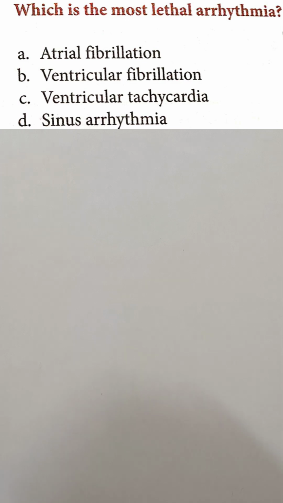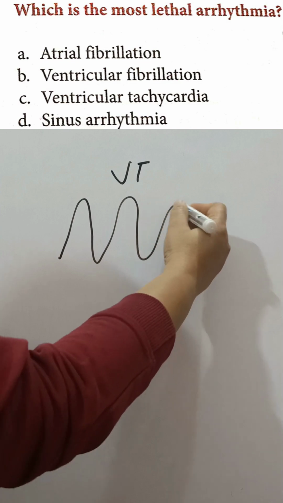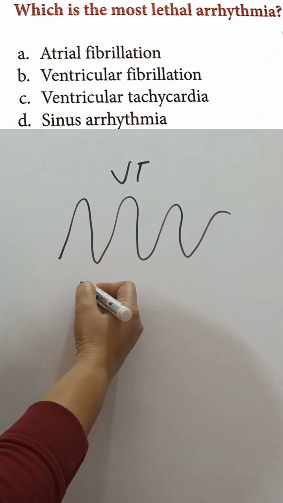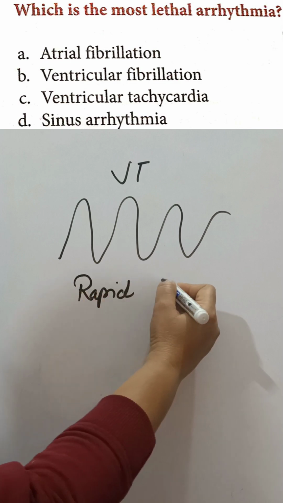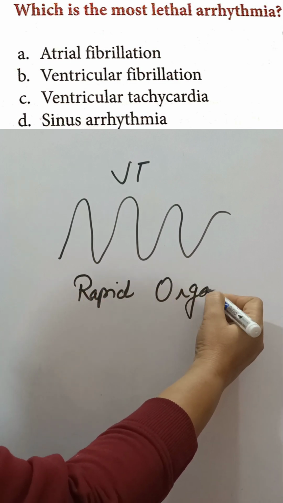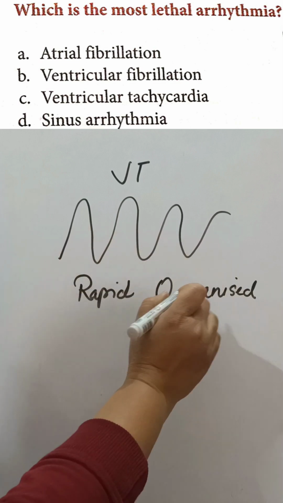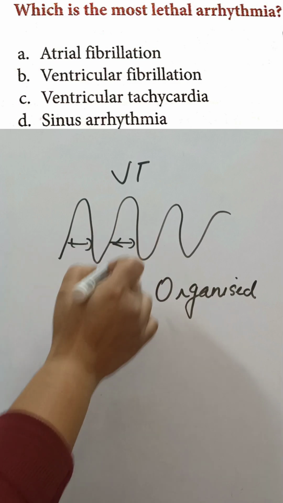As we know, in VT, in ventricular tachycardia, the rhythm is like this. This is very synchronized, right? This is rapid, but this is organized, right? You will see no P wave. QRS complexes are very wide, right?